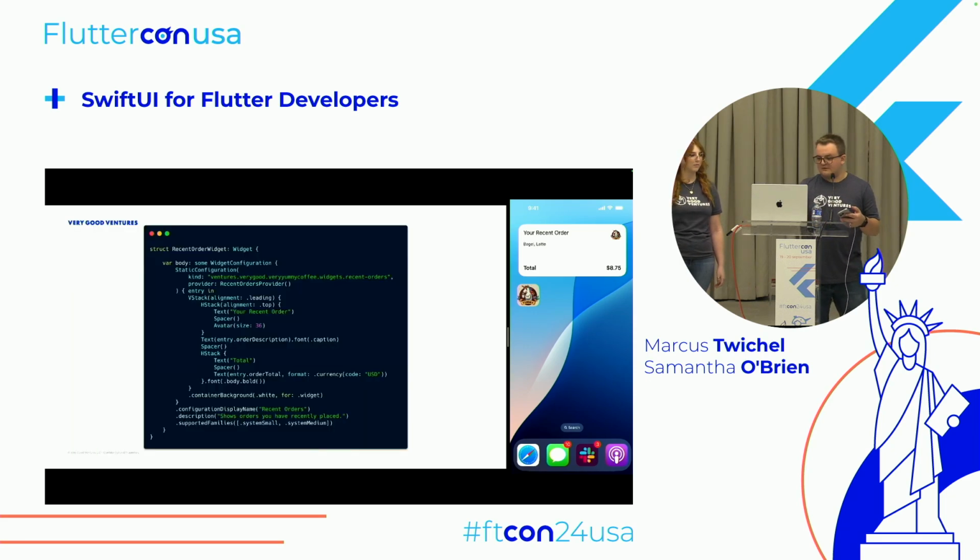A little bit about the code for how that works. This is a lot of code at once. Again, this is not a tutorial, so if you need, we can definitely look at it closer together. But it's just another widget configuration, just like Sam was showing you earlier. The only difference is this one is a static configuration instead of an activity configuration, and then it just has a SwiftUI view in there. So in this case, a VStack and HStack, and you can see what's in there. The only thing that's unique is you have to give it a kind, like a unique ID. You give it a provider, which is how it gets data into the home screen widget.